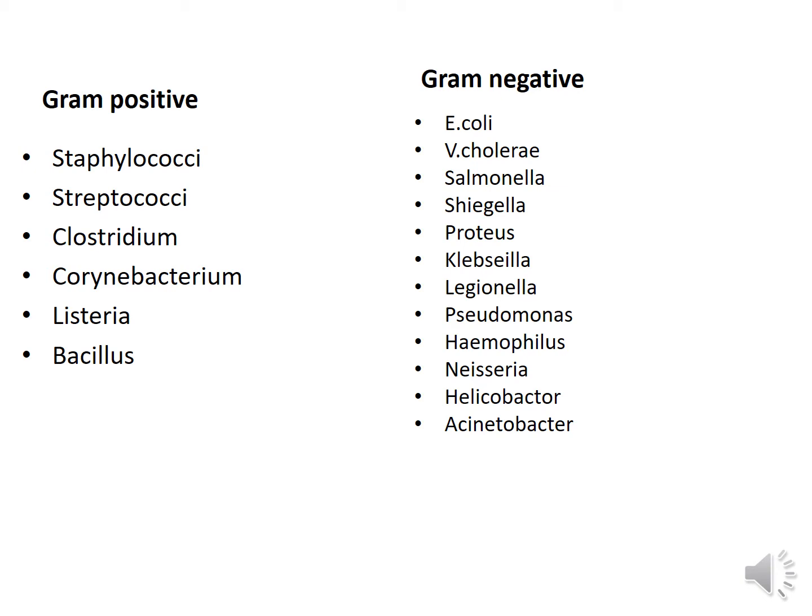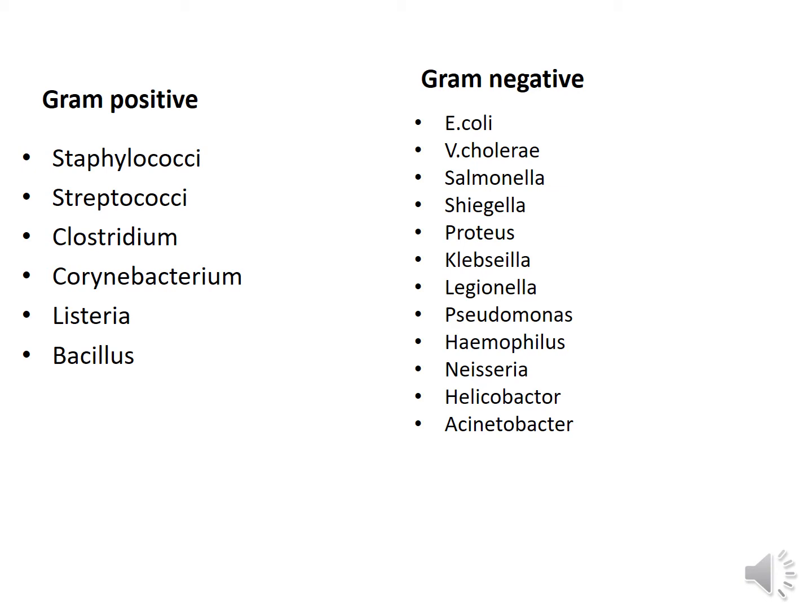Gram-negative include the largest category of Enterobacteriaceae like E. coli, Vibrio cholerae, Salmonella, Shigella. They mainly cause gastrointestinal and urinary tract infections. Gram-negative bacteria also include Pseudomonas, Haemophilus, Neisseria, etc.